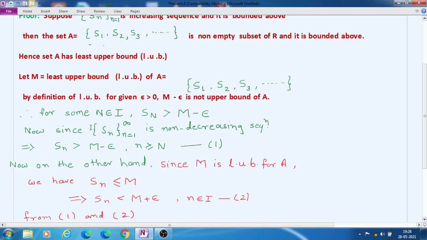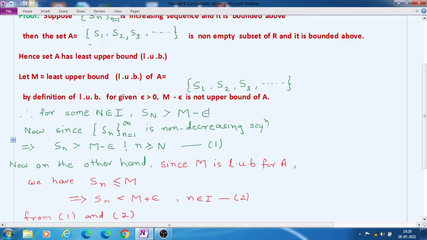Therefore for some integer value capital N, S_N is greater than M minus epsilon. That means if M minus epsilon is not an upper bound, then there must be some value greater than M minus epsilon.